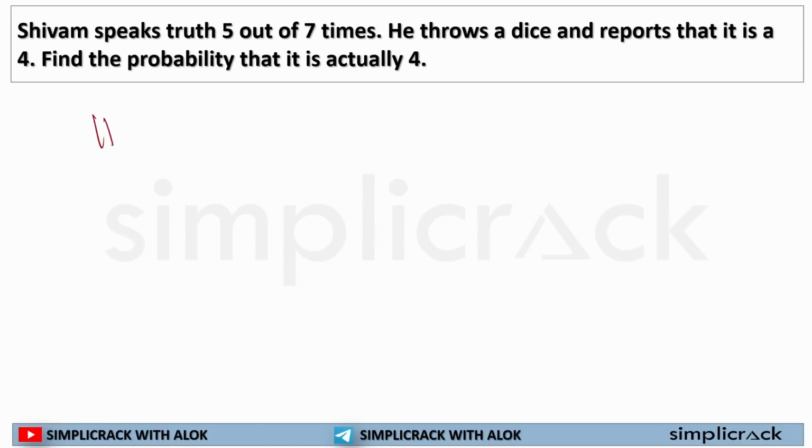This is a homework to you. You can solve it and let me know the answer in the comment.